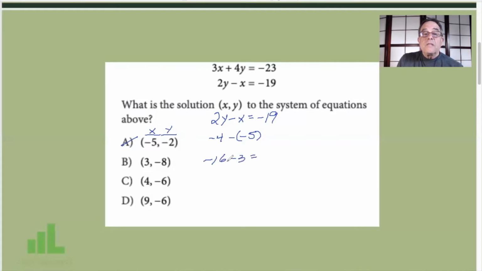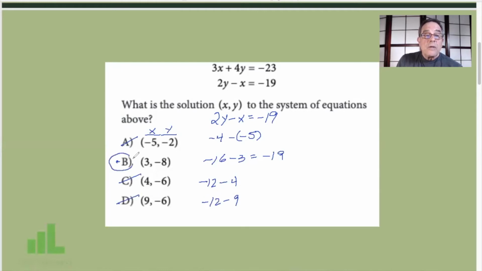Oh, -16 minus 3, -19. B works. Let's look at C. 2 times y, 2 times -6, -12, minus x, -4, not -19. And how about D? 2 times -6, -12, minus 9, again, not -19.